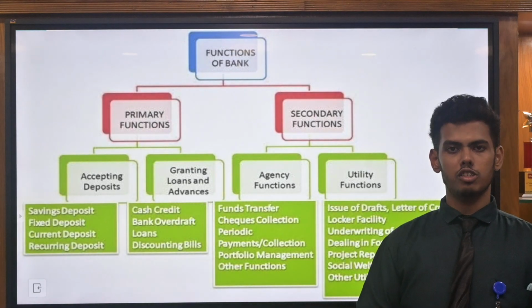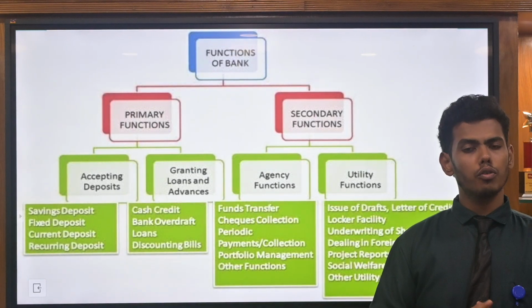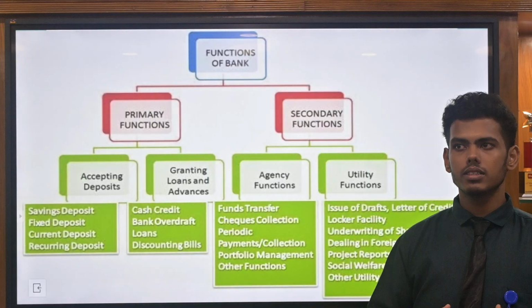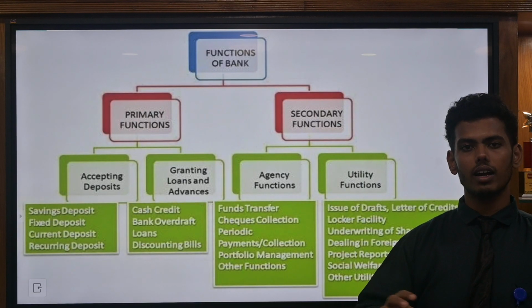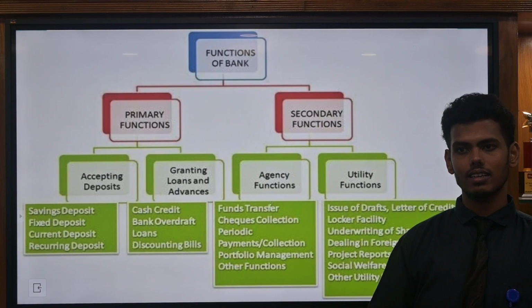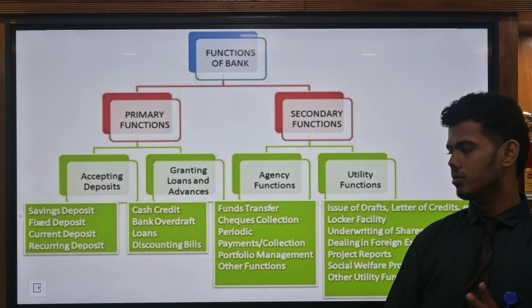And portfolio management and other functions. Portfolio management is a business where, like an agent, they issue shares and sell the shares, as well as go and see everything, acting as an agent to the customers.